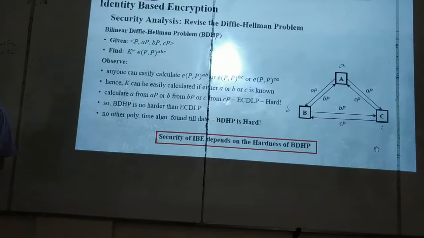Now see, interesting, like we have proved when we were discussing Diffie-Hellman protocol, that if discrete log is easy, then Diffie-Hellman is easy. Here it can be proved that if Diffie-Hellman is easy, then bilinear Diffie-Hellman is also easy. Or if discrete log is easy, then bilinear Diffie-Hellman is easy. You can read these arguments.